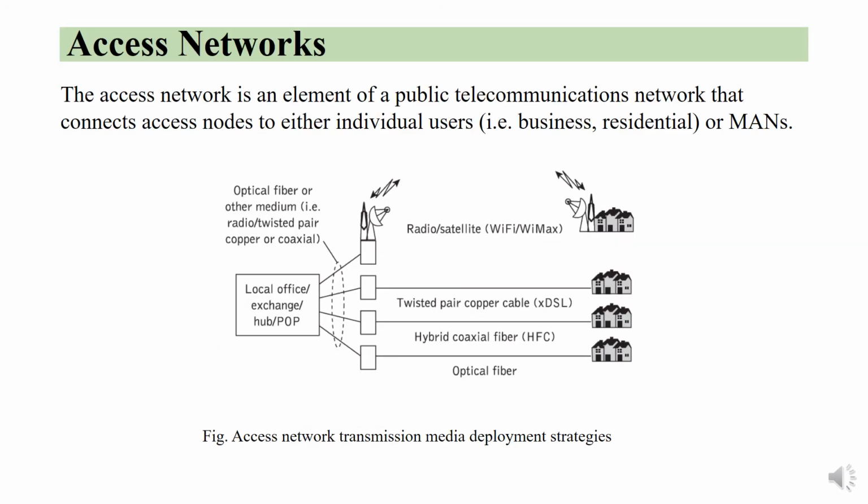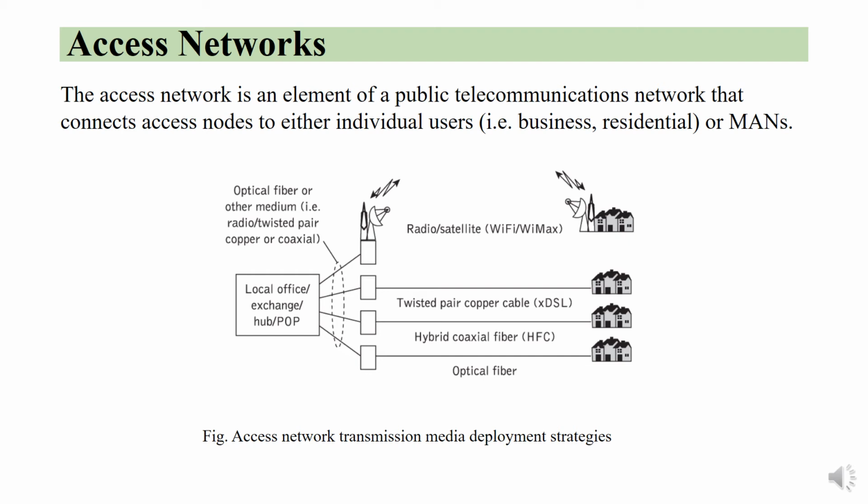Access networks are the networks that connect a subscriber to a particular service provider through a carrier network such as the internet. It is one of the elements of the public telecommunication access nodes to either individual users or MANs. So it is the last link in the network between customers and the first point of connection to the network infrastructures. This figure shows the access network transmission media deployment strategies.